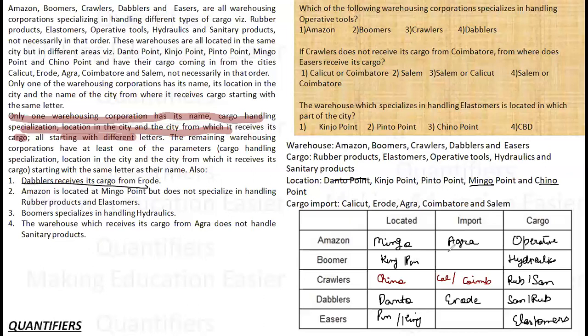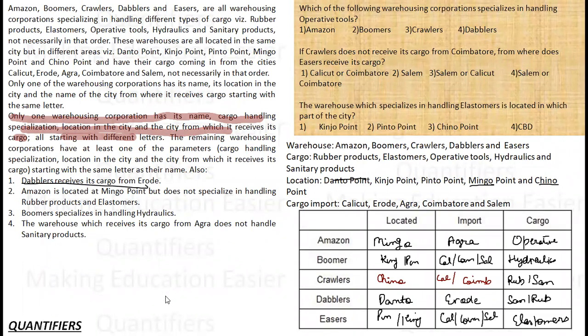And for import, Boomer can get it from either Calicut or Coimbatore or Salem, the third location, because nothing is fixed here. I don't know if Calicut will come here or Coimbatore. So basis this, I have to take all the possibilities, and same for this: Calicut, Coimbatore, and Salem. These are the three variables. Let's move to the question and see what we can fetch out of it.